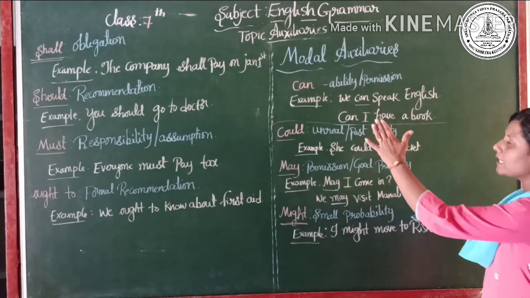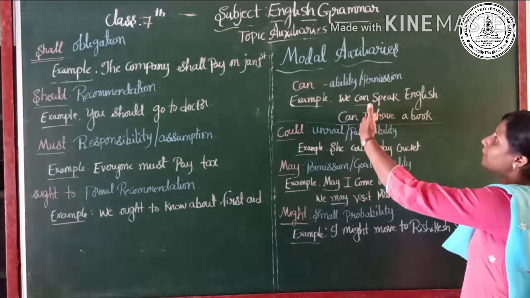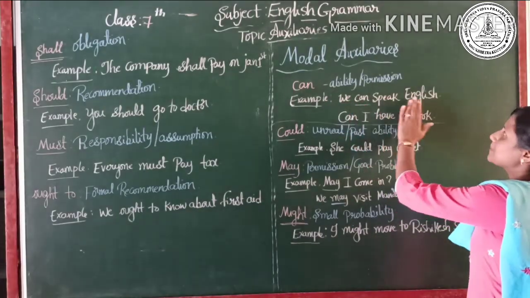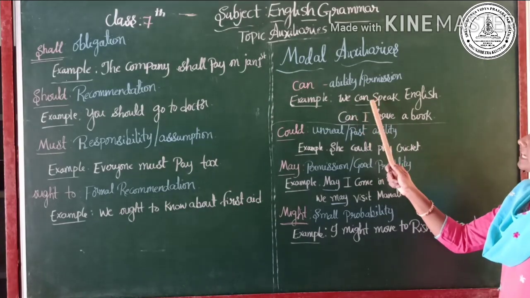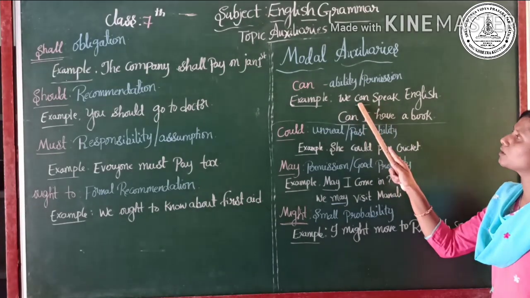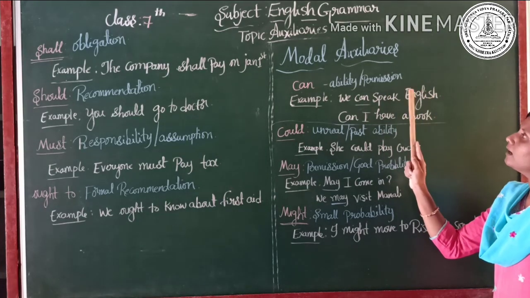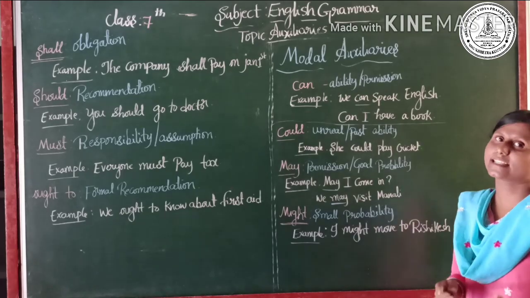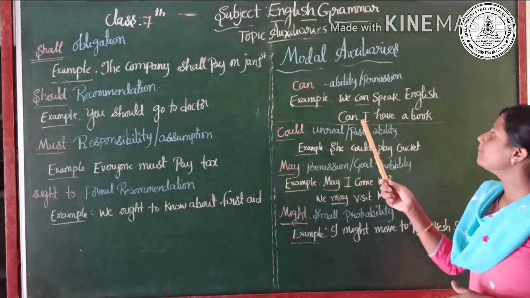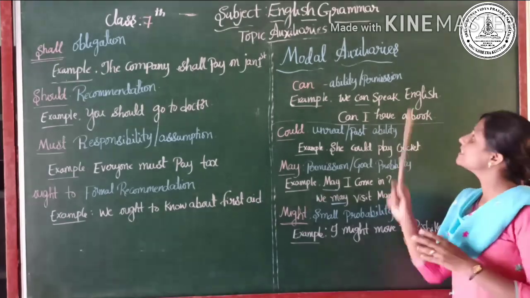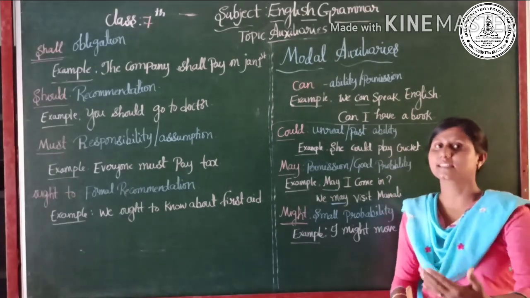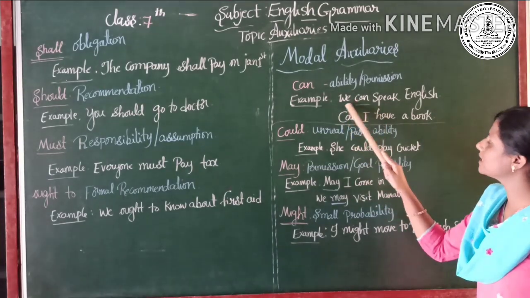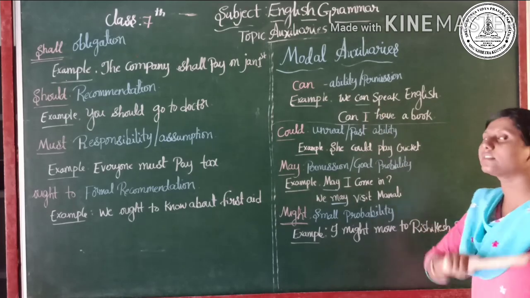We shall go on with the examples and we may understand how exactly these two meanings work for the auxiliary can. That is, we can speak English. Can is a modal auxiliary used here which shows the ability that we can speak English. That's our ability. And "Can I have a book?" is about permission, asking for permission to take the book. So here can is also the modal auxiliary used to ask permission.